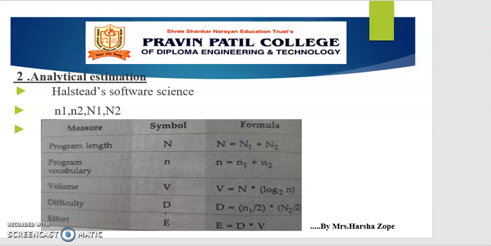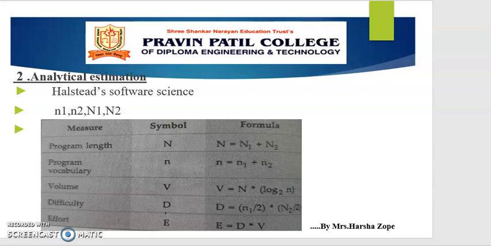Program length is the total uses of operators and operands in the program. Length equals N1 plus N2. Then program vocabulary is the number of unique operators and operands used in the program. That is, small n equals small n1 plus small n2. Program volume can be defined as the minimum number of bits needed to encode the program. That is, V equals capital N log2 small n. Length estimation, that is, capital N equals small n1 log2 small n1 plus small n2 log2 small n2.